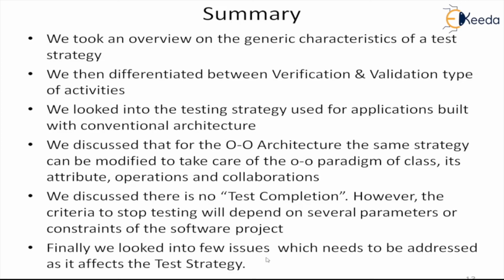Finally, we looked into a few issues that are always there which will affect the testing strategy. Those need to be addressed. Even if you have employed a good testing strategy, if such issues remain, a good testing process cannot be followed.